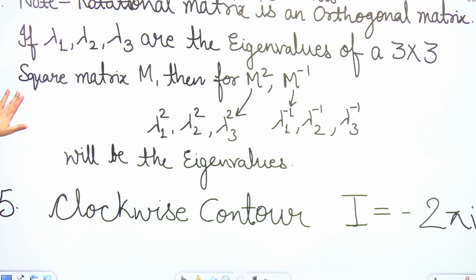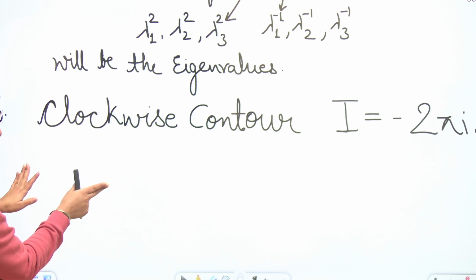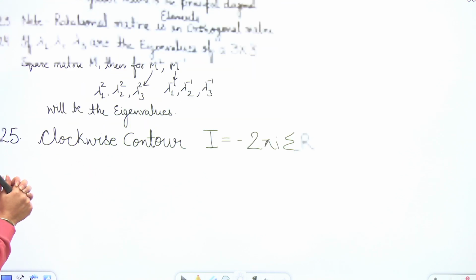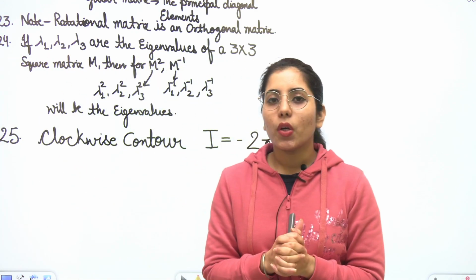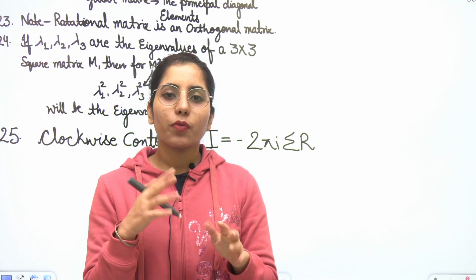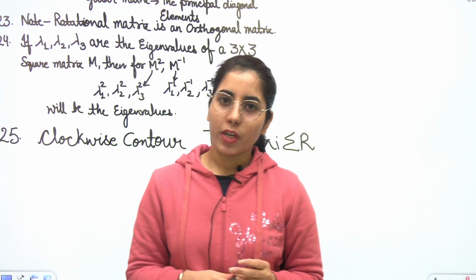Next point. If we are given a contour with the direction given as clockwise, then its final integration will be minus 2 pi iota into the sum of residues. That's something you need to know. And if the direction is anti-clockwise, then it is plus 2 pi iota into the sum of residues.